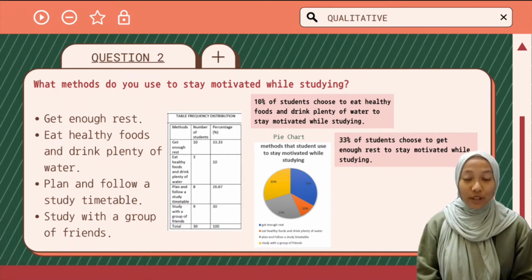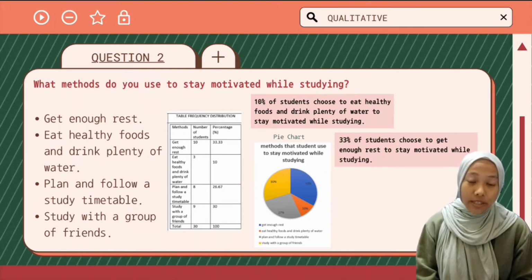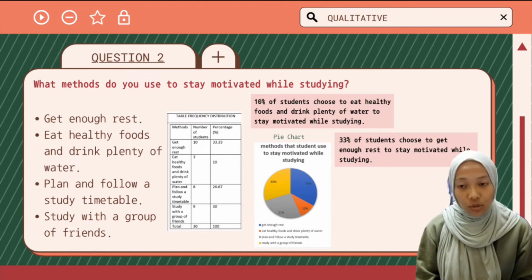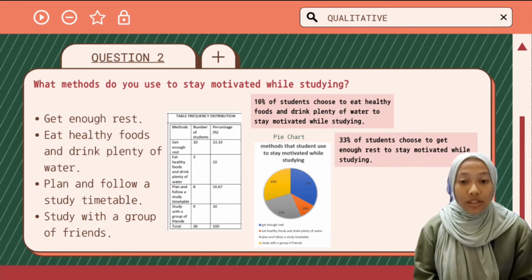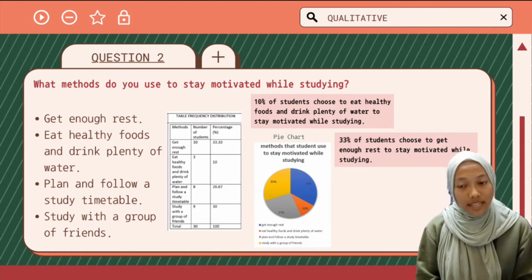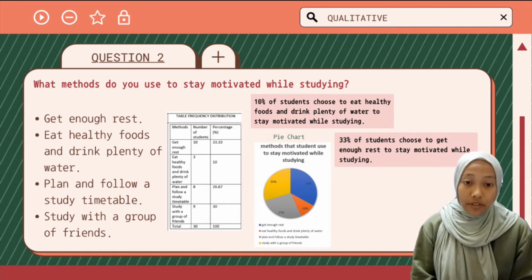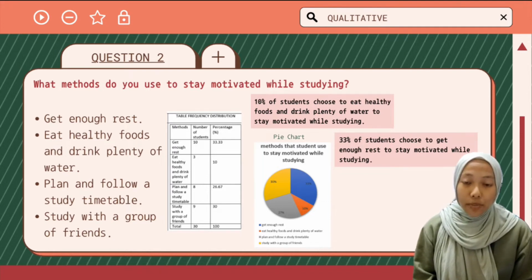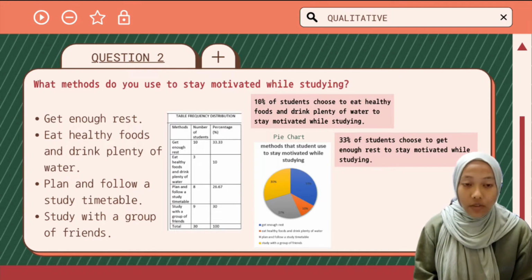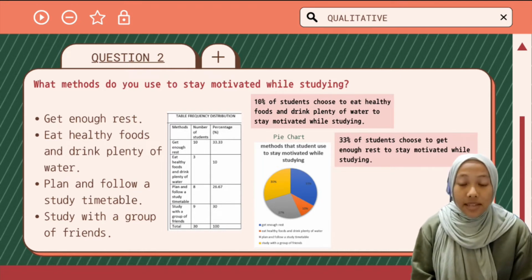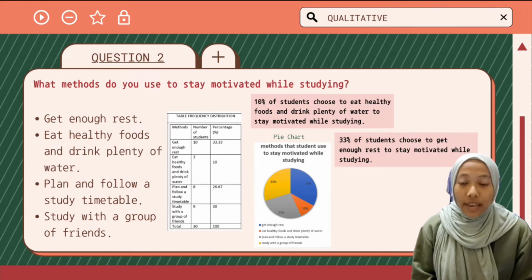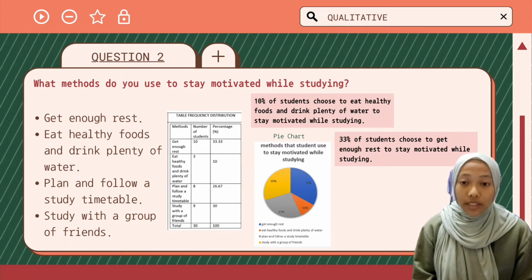Assalamualaikum warahmatullahi wabarakatuh. I am Nur Madiha binti Zubair, and now I will present to you the data analysis and results for question 2. The question is, what methods do you use to stay motivated while studying? As you can see from the frequency distribution table, 10 students choose to get enough rest, and 3 students prefer to eat healthy foods and drink plenty of water to keep motivated. Next, planning and following a study timetable is something that 8 students prefer to do. And lastly, 9 students choose to study with a group of friends to stay motivated while studying.